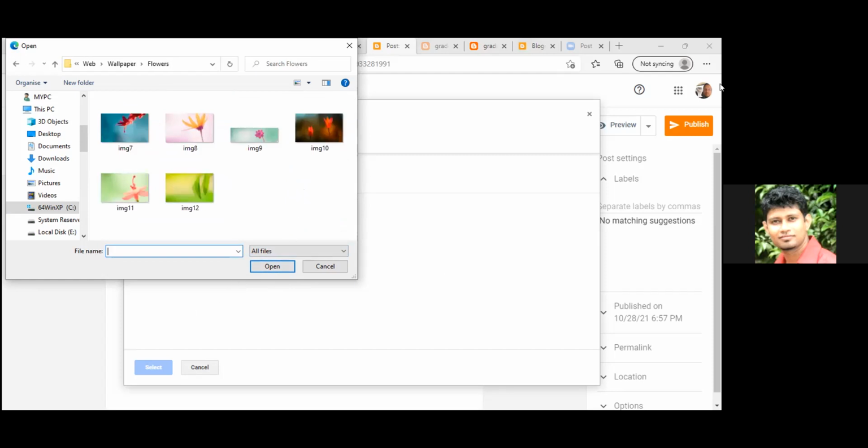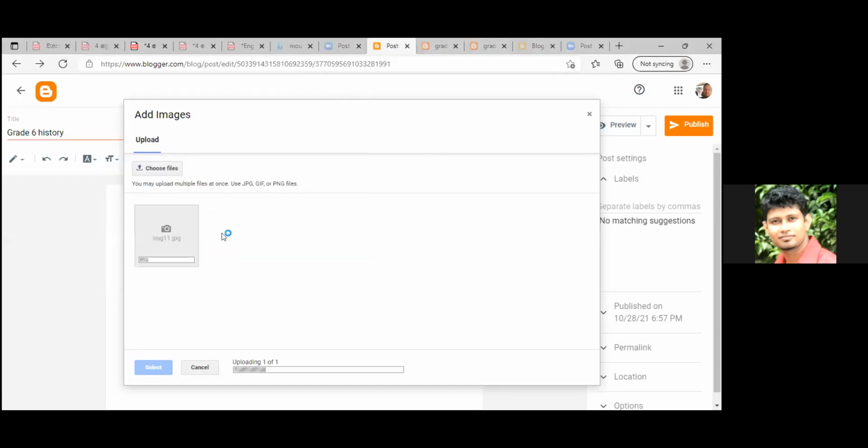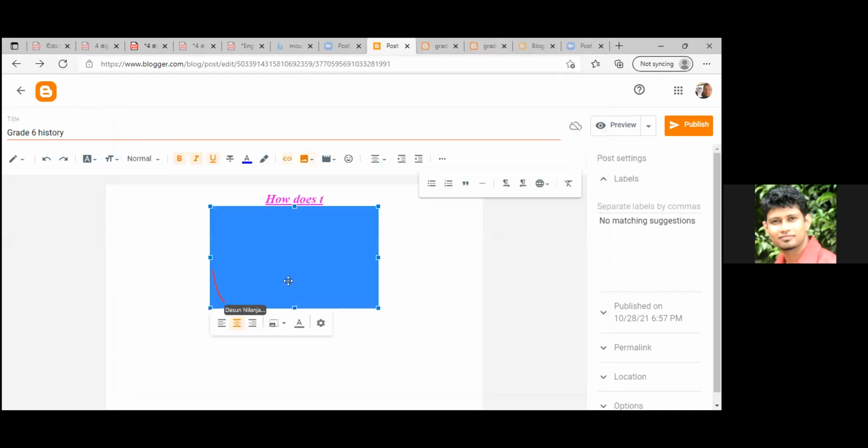Otherwise you have to download. Select an image and open it. Otherwise you have to download an image from the internet and edit. Open it. Okay, sir. Right. Select and open it, and then that will come to the block, and after that select, and you can use the select button in the bottom. That image will come to your screen. Okay, that's how you add that.